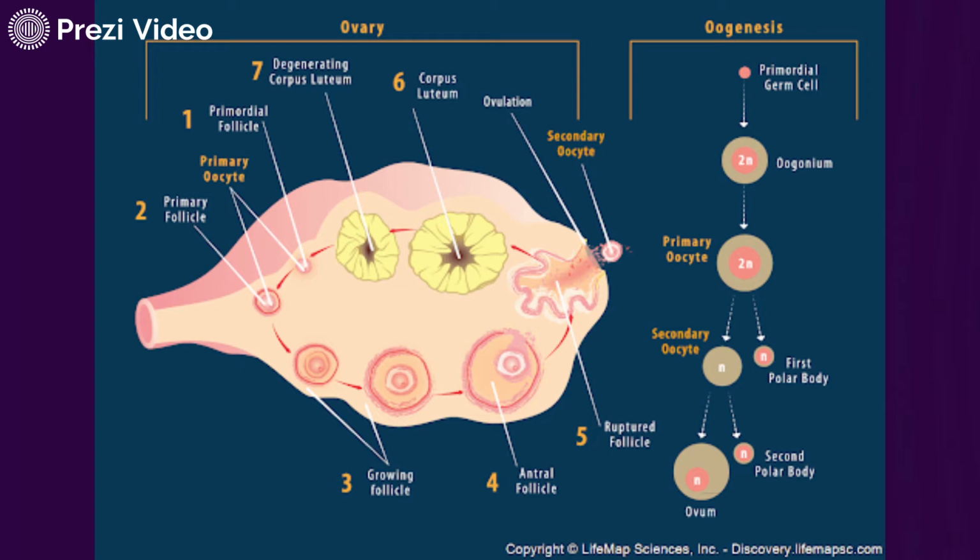As you can see in this image, oogenesis will result in the production of one egg. We call it ovum. One ovum, one egg. Then what will happen to the other three, supposedly three cells? They will become polar bodies and they will disappear or be broken down in the female reproductive system. What's the reason behind that?